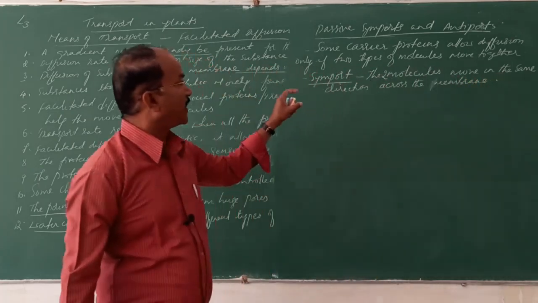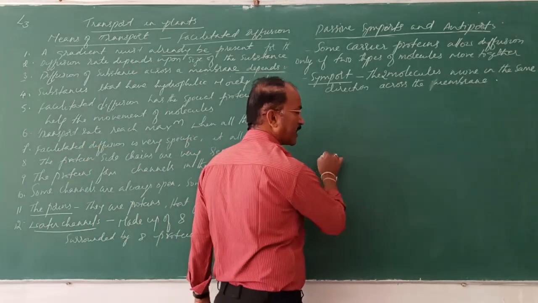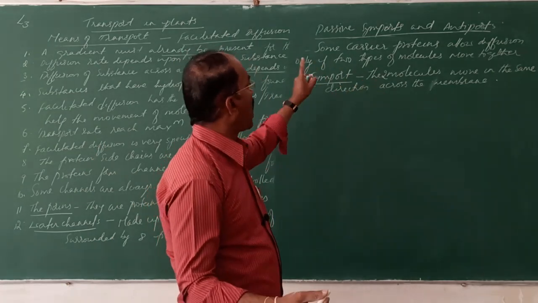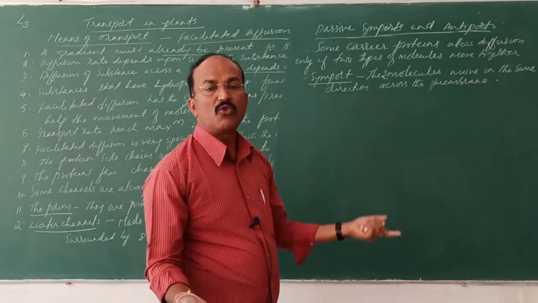Then it is called symport. Through the carrier proteins, then only these proteins will allow. I said some carrier proteins allow diffusion only if two types of molecules move together.